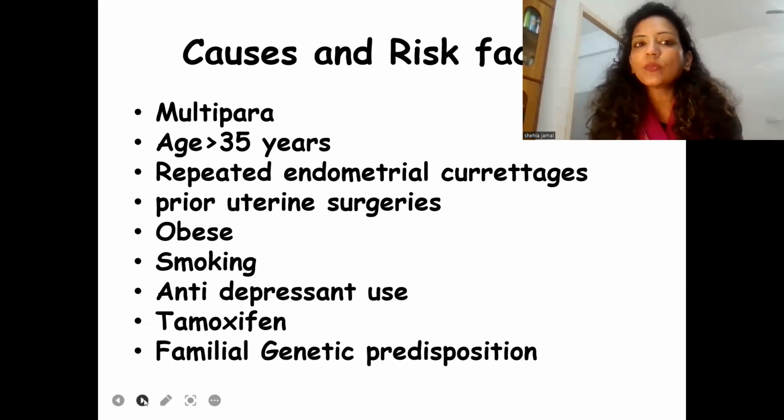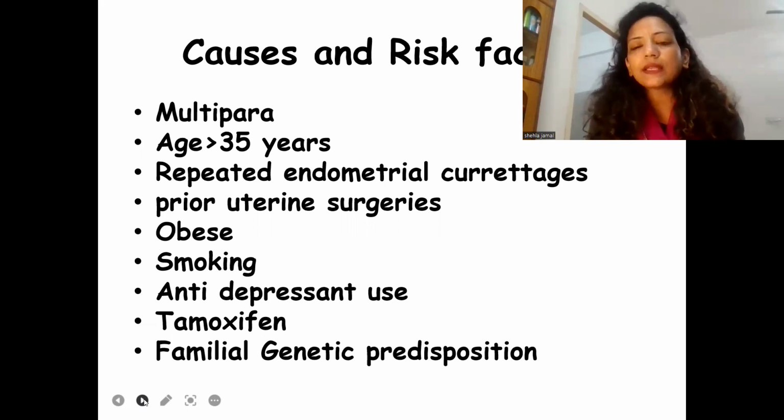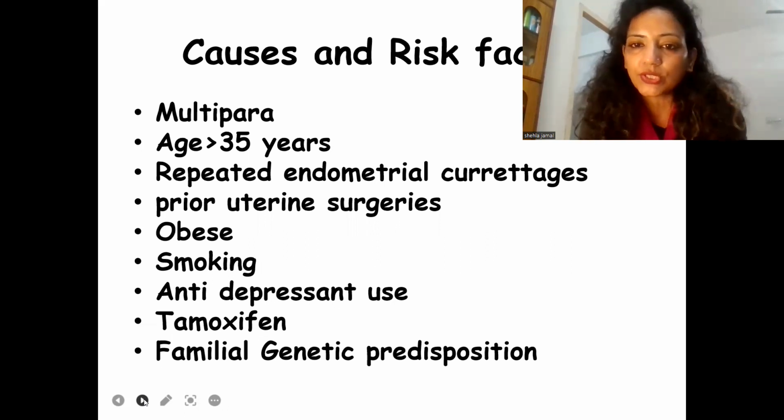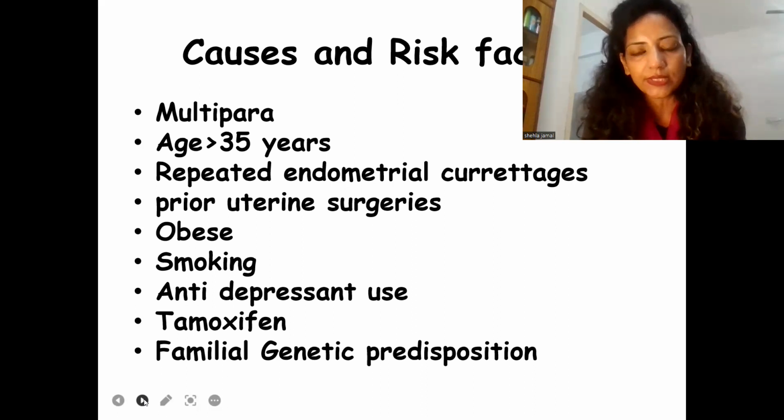When the patient is obese and smoking, the risk increases many folds. Antidepressant use, and in some studies patients having depression also have more incidence of adenomyosis. Tamoxifen use and familial and genetic predisposition are also finding a new way into the causative etiology of adenomyosis.